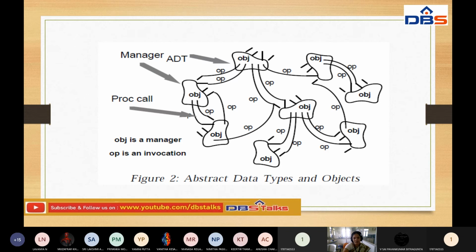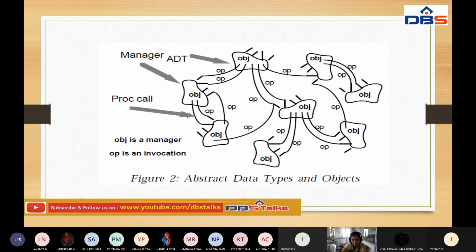So this is an example architecture for the object oriented and data style. Here we have different types of objects: object 1, object 2, and another object like this. We have a collection of objects here. What is the purpose of these objects? These objects are going to perform the functions. That is called a process call. The function is nothing but a process call.